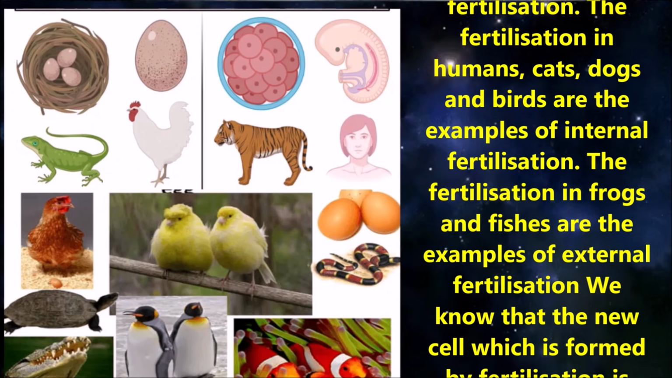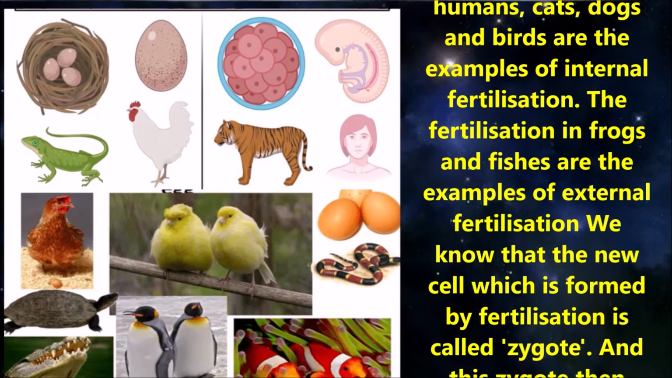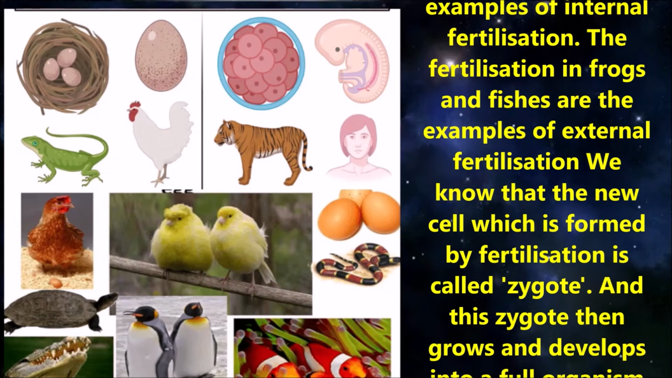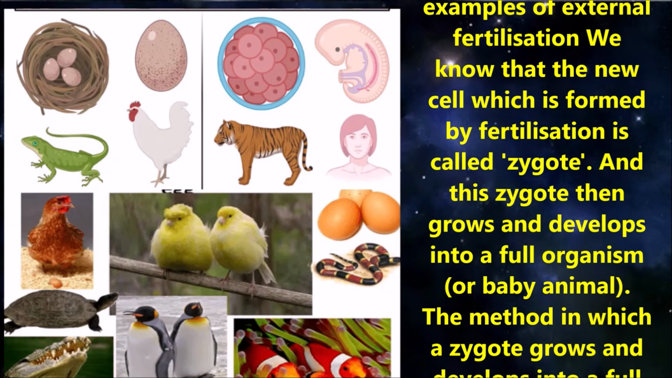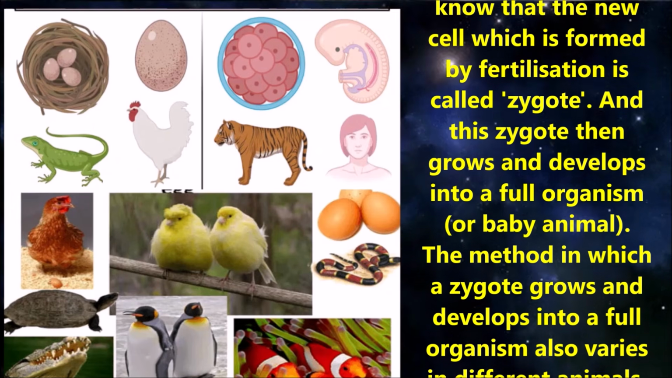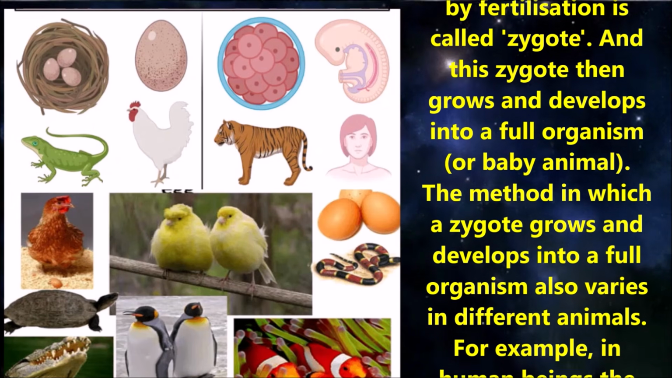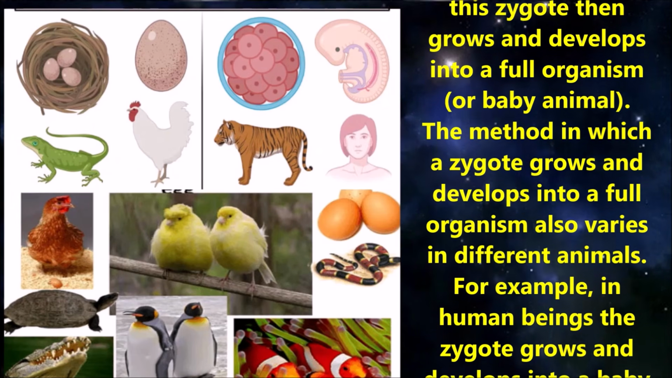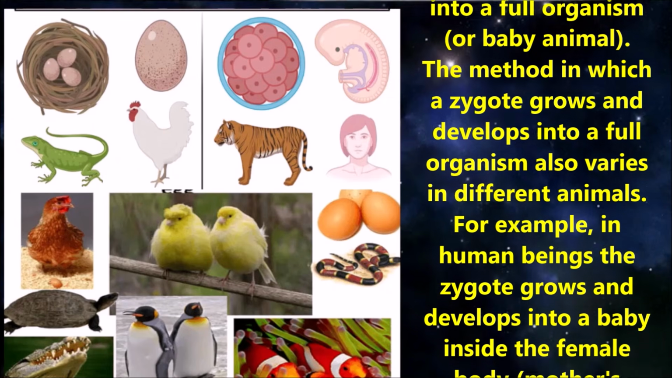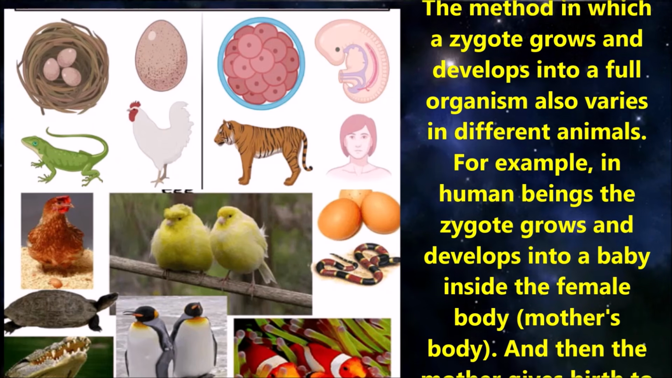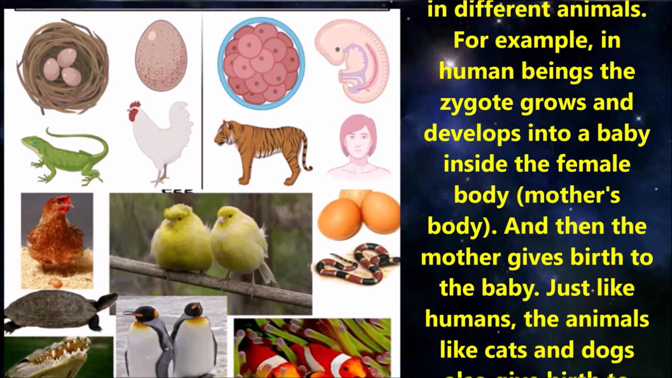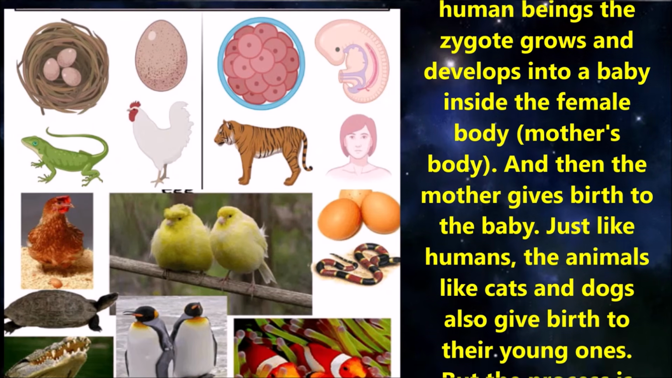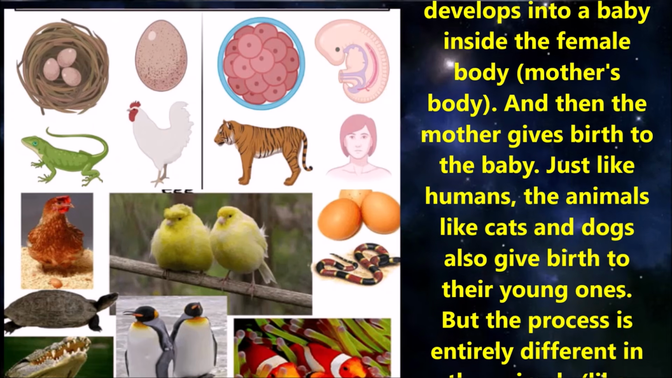We now know that the new cell which is formed by fertilization is called a zygote, and then this zygote grows and develops into a full organism, which is nothing but a baby animal. The method in which a zygote grows and develops into a full organism also varies in different animals. For example, in humans, the zygote grows and develops into a baby inside the female body, meaning the mother's body, and then the mother gives birth to the baby.